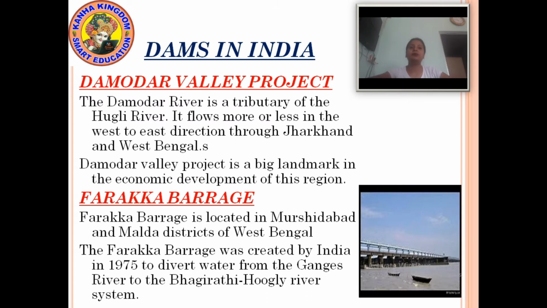Now all these dams are in India. We have learned about dams.